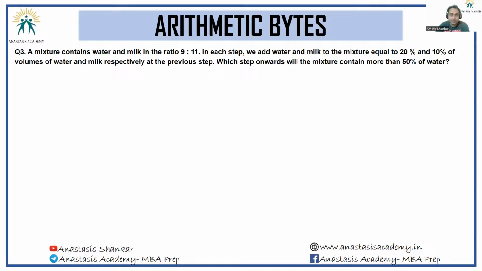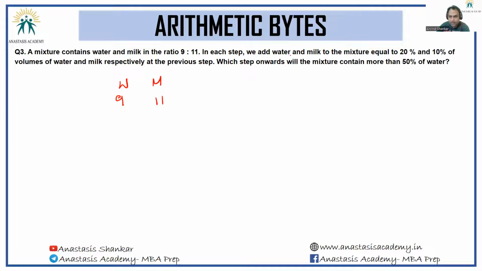Next, a mixture contains water and milk in the ratio 9:11. In each step, we add water and milk to the mixture equal to 20% and 10% of the volumes of water and milk respectively at the previous step. From which step onwards will the mixture contain more than 50% water? Okay. Let's see. Initially, we had water as 9 and milk as 11.